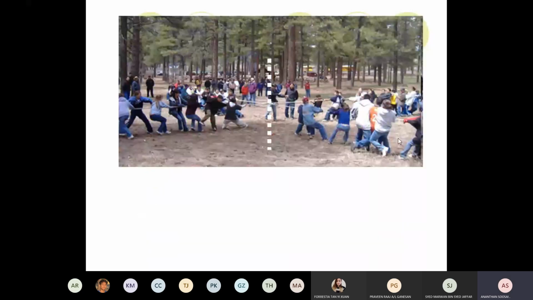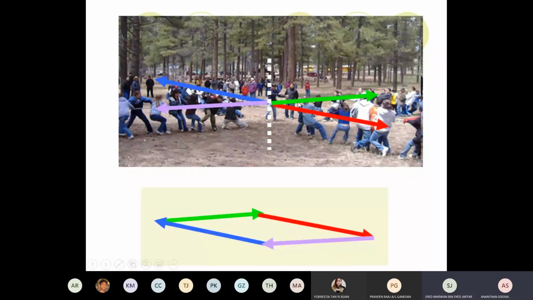Take a tug of war. All of them are pulling at the center, but it's in equilibrium. So for all 4 forces in all directions, the net force must be 0. If you connect all the forces one after another, it must make a closed polygon. Your syllabus normally only covers the triangle for 3 forces.